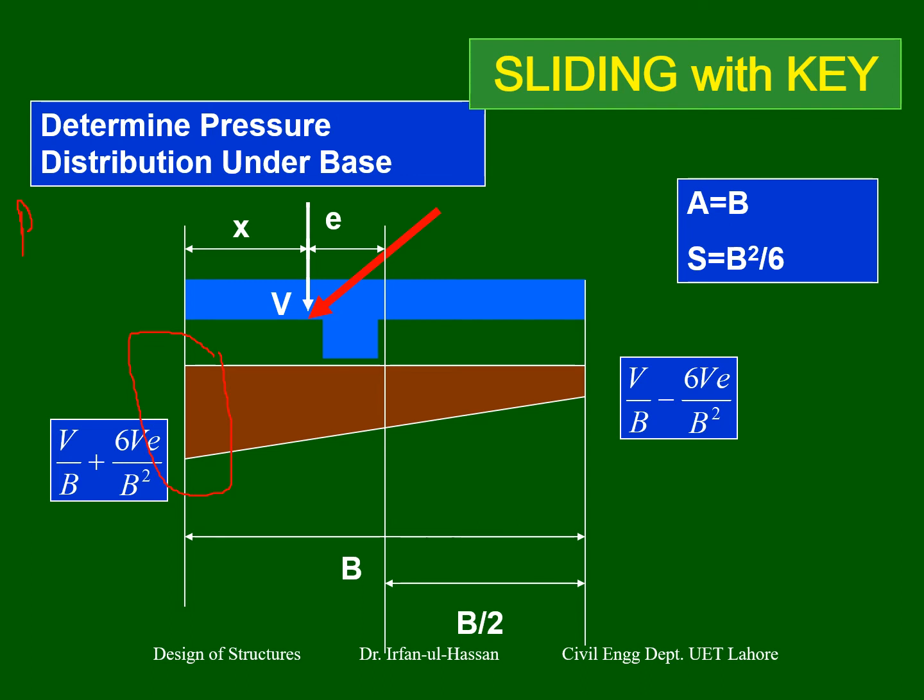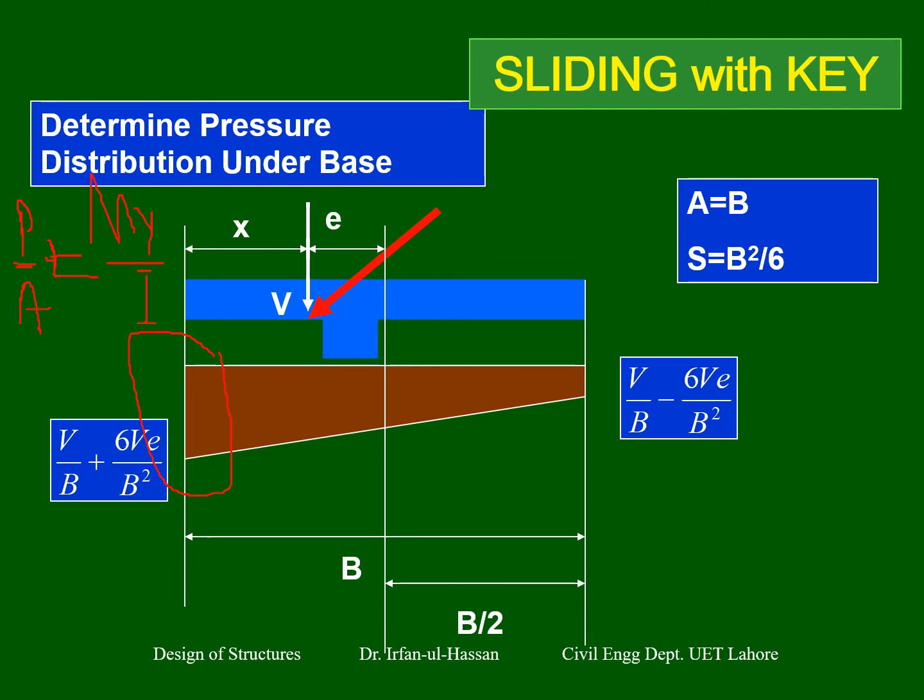On the other side, it's with negative. So pressures on both sides are P over A plus or minus My over I.